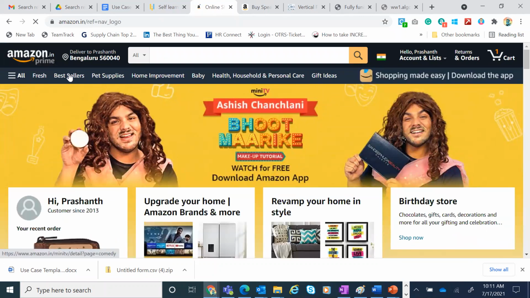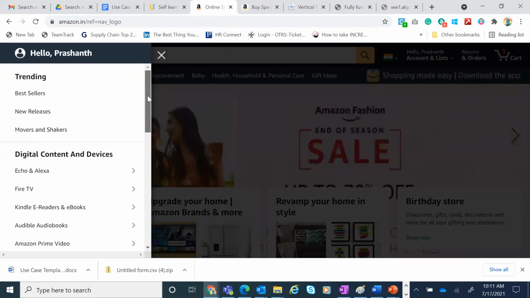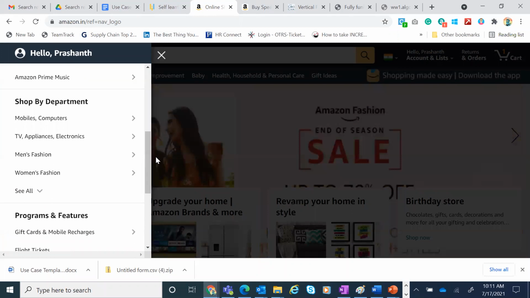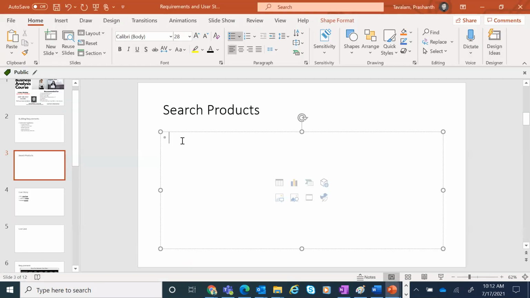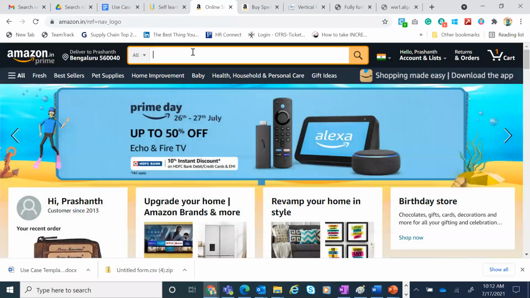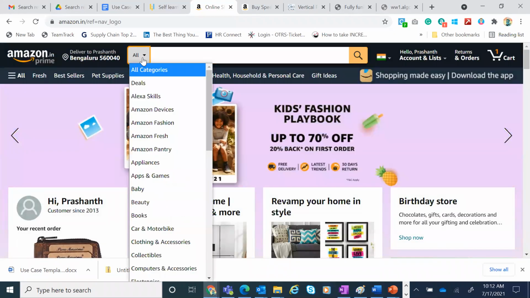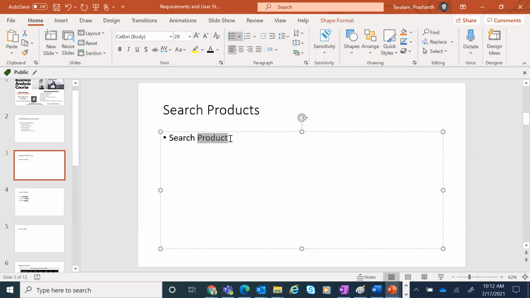So you'll see that there are multiple categories here. Under that, you'll see shop by department. So what you will say is, I want to shop by department. I want to search products. Let me be a little more specific. Let's say search. Under search, you have all these categories. Search by categories. Search by categories is one functionality.